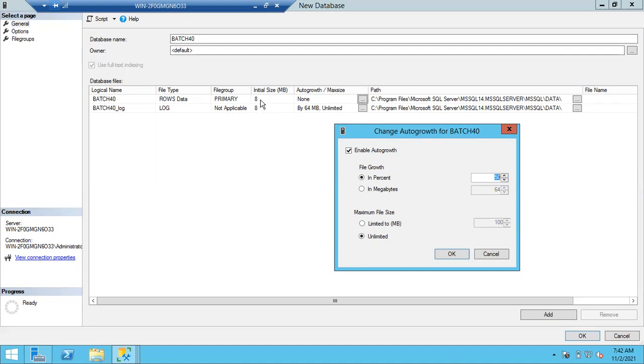4 MB. So when this 8 MB is completely full, not now, when it is completely full, then as per the auto growth option, 4 more MB is going to be added to this file. Now the file size would be 12 MB. If 12 MB is completely full, how much is going to be added?